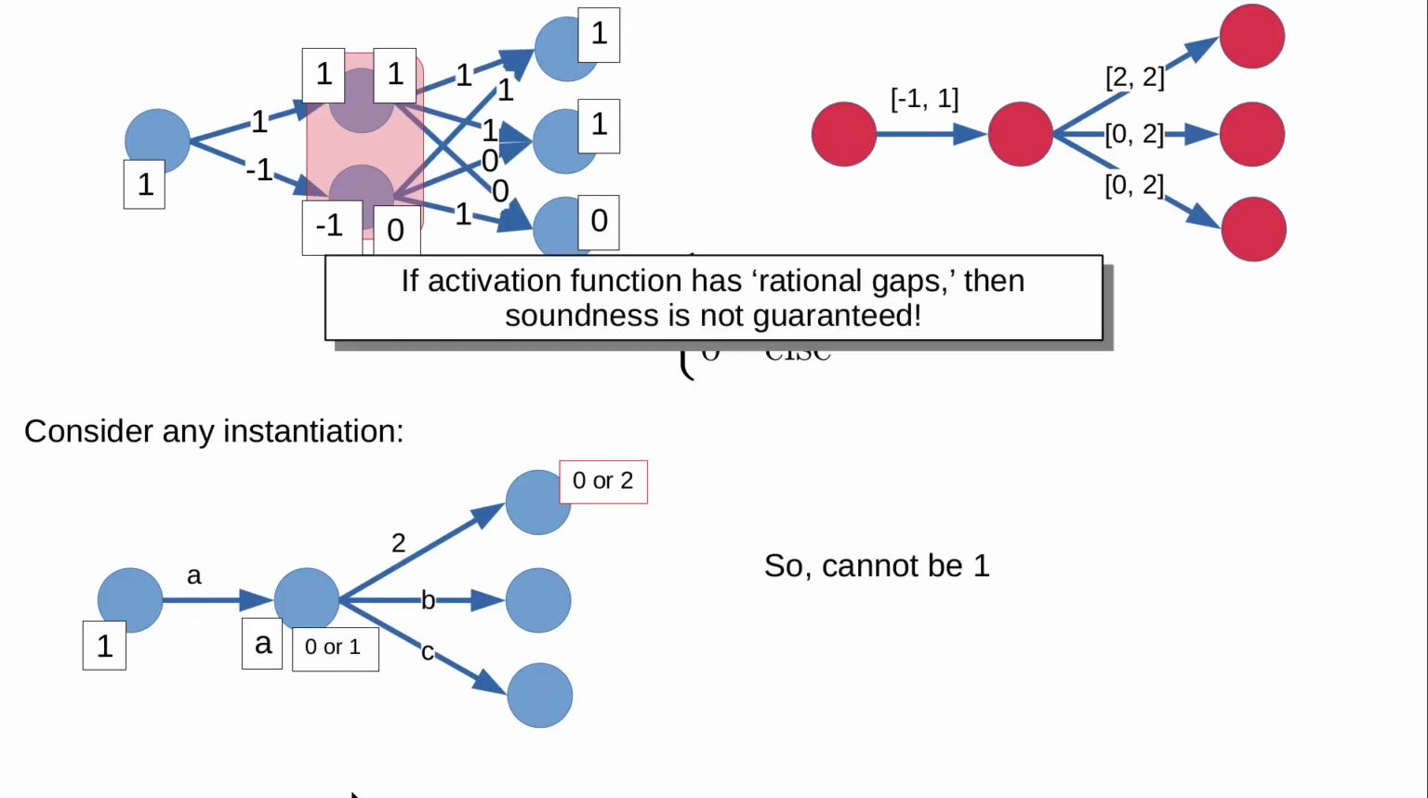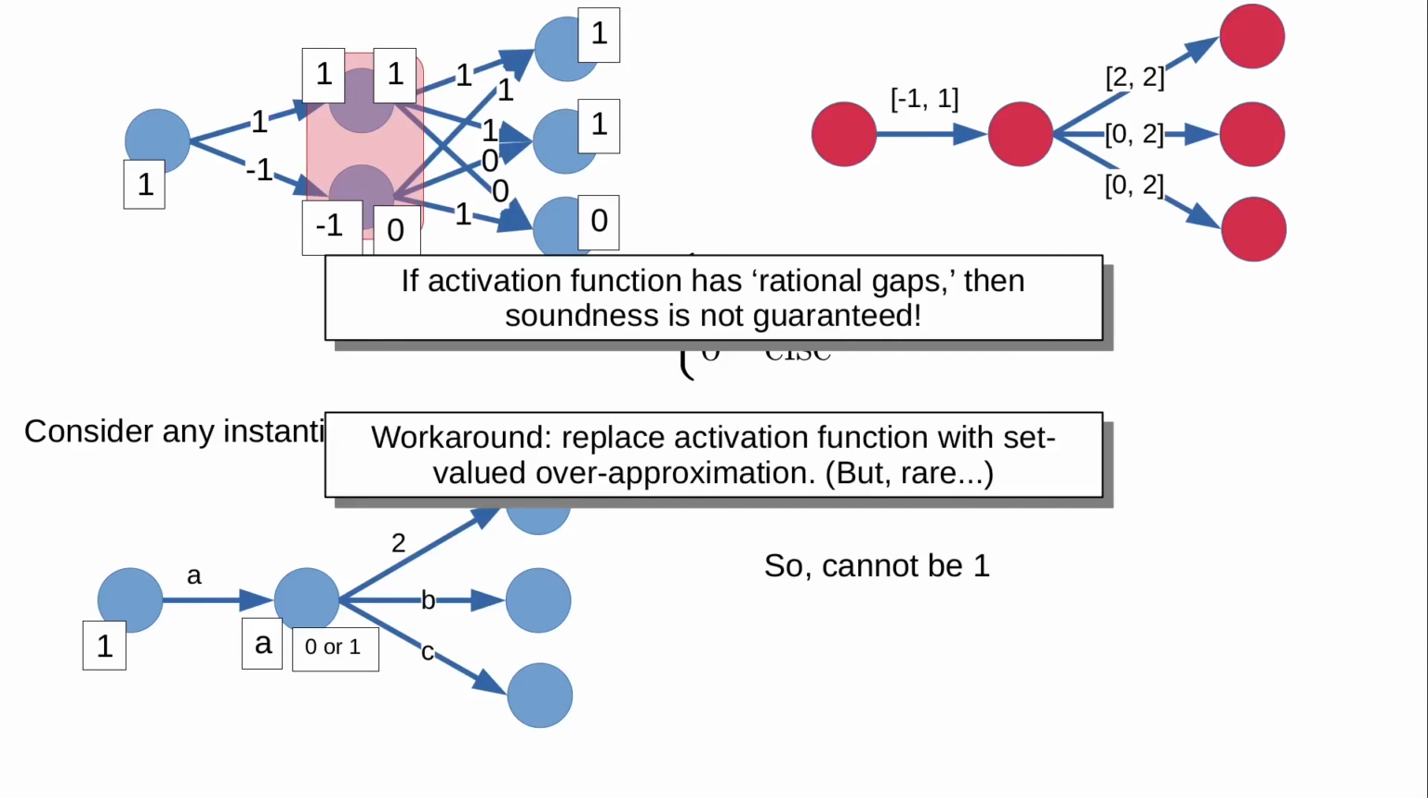So the takeaway from this example is that if your activation function has essentially big enough gaps, then soundness is not guaranteed. The workaround we propose in our paper for this is to effectively lift the activation function to a set-valued one to fill in those gaps. But it's really important to note that this is not a very common thing to run into, because any activation function with these gaps would be discontinuous, and so you'd have trouble even applying gradient descent in the first place to train such a DNN.